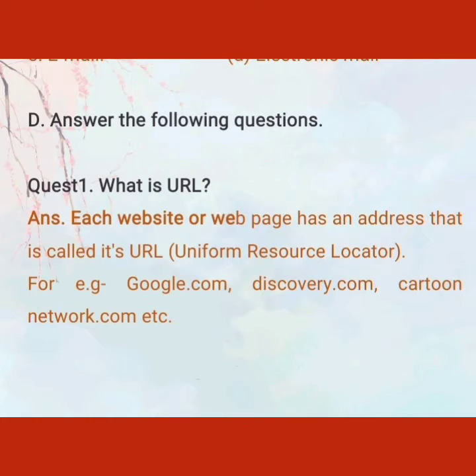Now let's move on to the question answers. First is what is URL? Answer: each website or web page has an address that is called its URL or Uniform Resource Locator. For example, here are some types of URL: google.com, discovery.com, cartoonnetwork.com, etc.